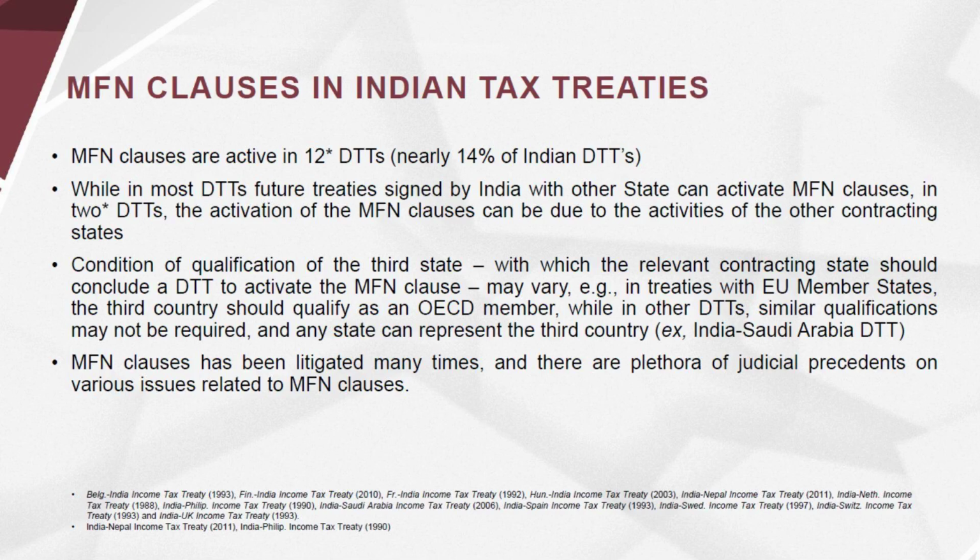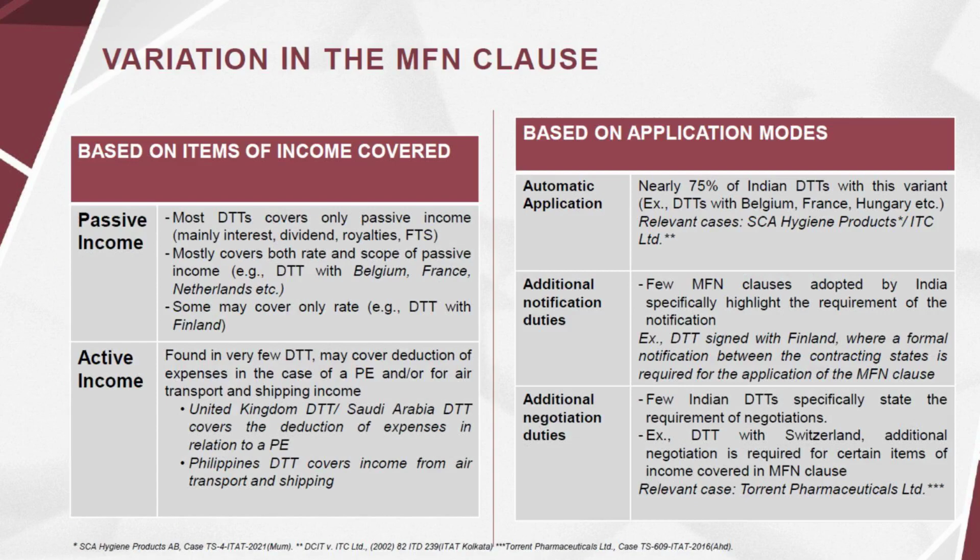MFN clauses have been litigated many times, and there are a plethora of judicial precedents on various issues related to MFN clauses. There are variations in the wording of the MFN clauses found in the tax treaties. Based on items of income covered, MFN clauses have 2 important variations, namely, clauses covering only passive income sources and clauses also covering active income sources.